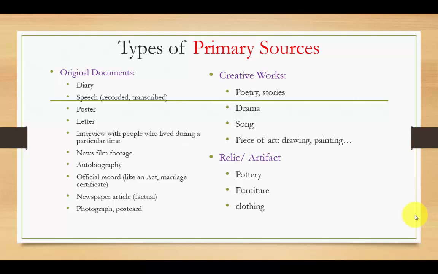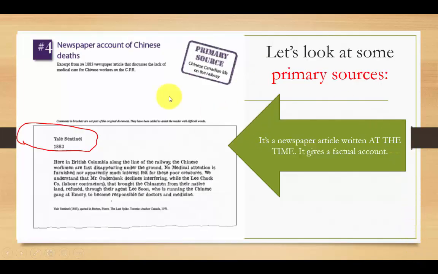Photographs and postcards are primary sources if they were taken at the time. Creative works can be primary sources. Poetry, stories, a play, a song, a piece of art such as a drawing or a painting where the artist has created it at the time of the event, those are considered primary sources. Also, relics and artifacts such as pottery, furniture, clothing, for example, are primary sources if they were from a particular time period. Let's look at some examples.